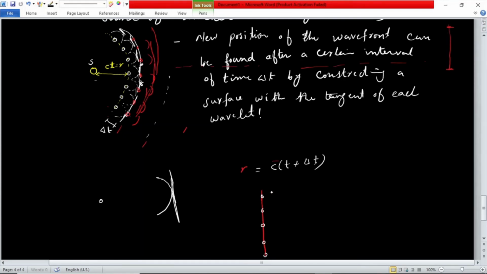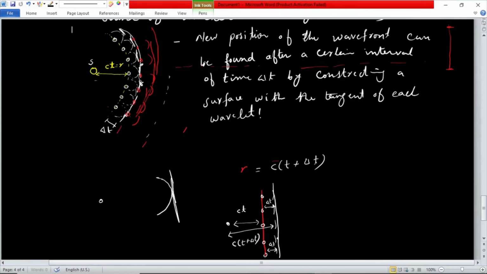As a result, we will get our new wavefront at a certain distance, which is delta t time away. If this is our origin, and from here to here we have traveled a distance ct, then this plane will take time delta t to reach from here to here. So the position of the new wavefront will be c into (t plus delta t), and the shape of the new wavefront will also be a plane wavefront.